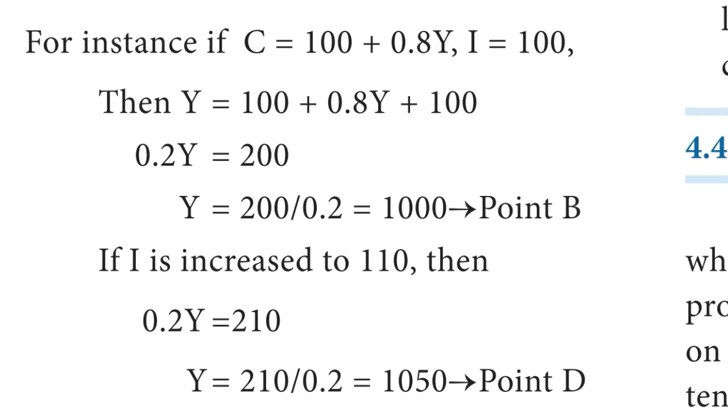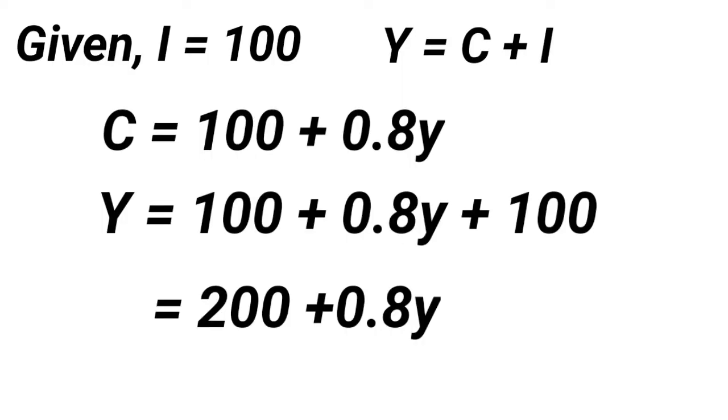First, I is equal to 100: Y is equal to 100 plus 0.8Y plus 100, where 100 refers to investment, so Y is equal to 200 plus 0.8Y.